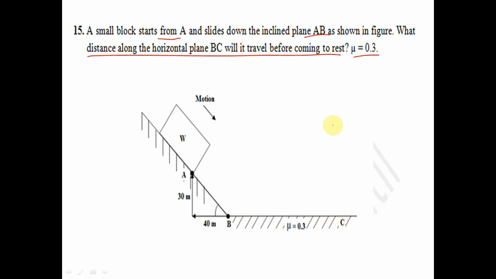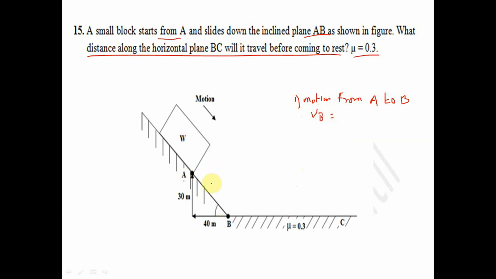Means there will be two free body diagrams. The first free body diagram will be the motion from A to B. In that motion from A to B, we have to calculate the velocity at B, Vb.